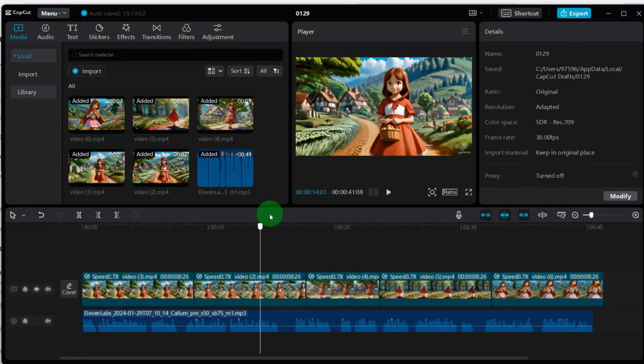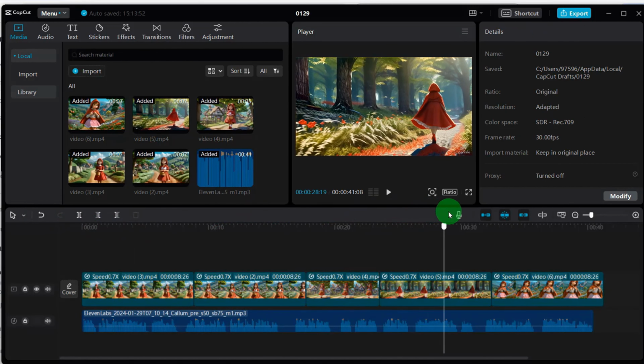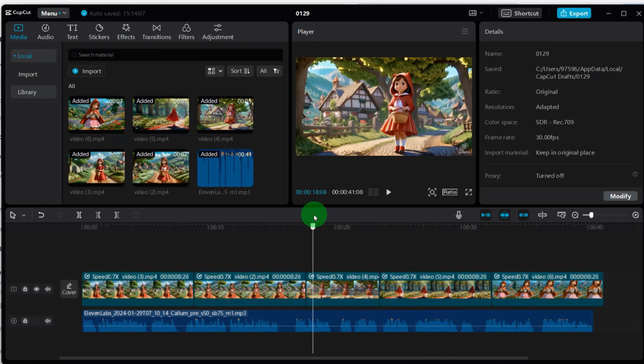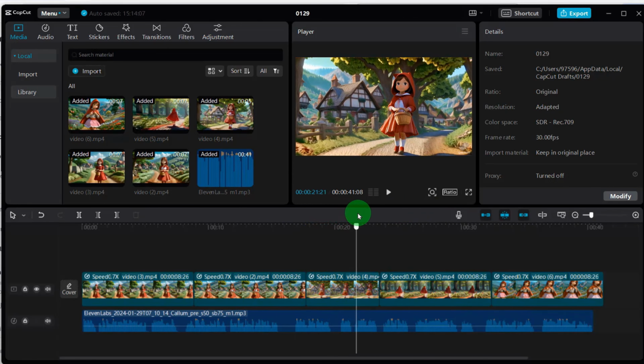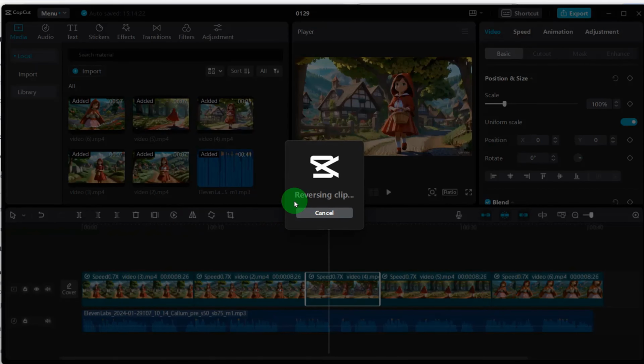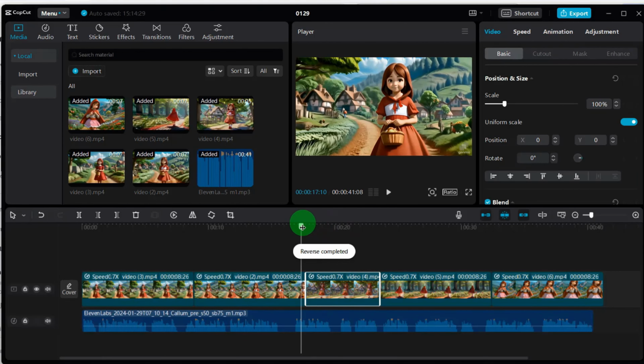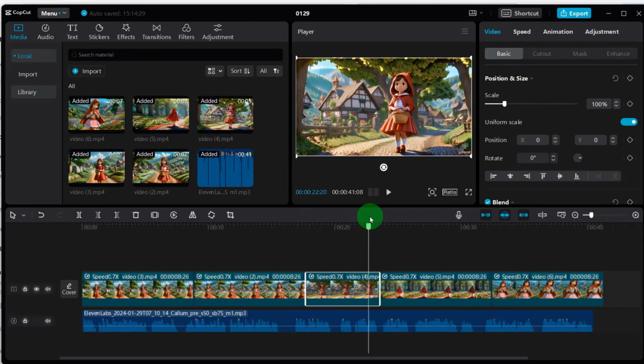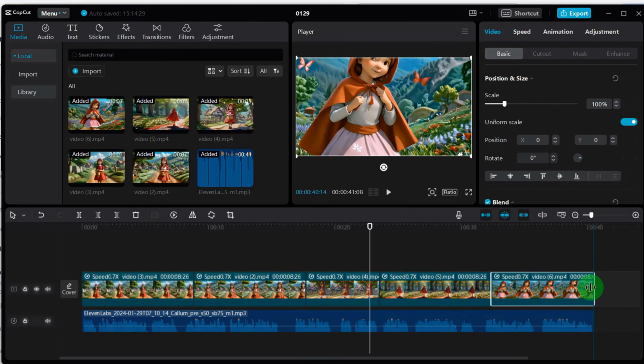You can see this video here, and we noticed that there is a video where a little girl walks away, but she walks backwards. We can adjust it by turning this video upside down and playing it backwards. Select this video, then click this to play it backwards. Let's take a look at this again. Just move forward. You can see that we adjusted the length of the video.